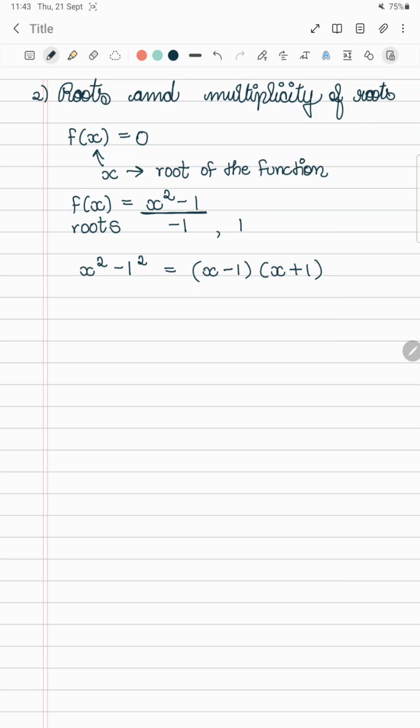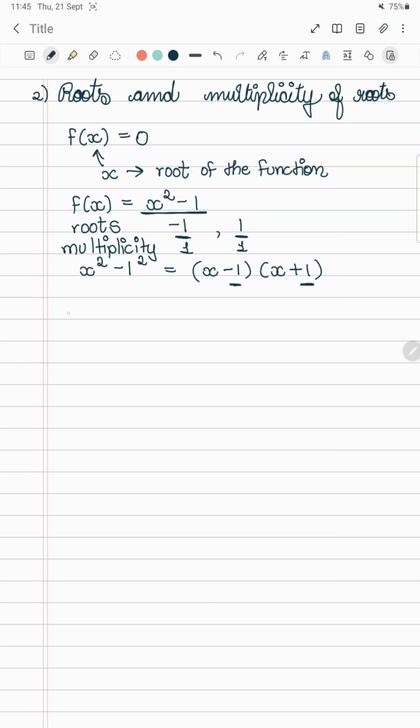So we can see that minus 1 and 1 each occur only one time in our factorized polynomial. So the multiplicity of minus 1 is 1 and of 1 is also 1.